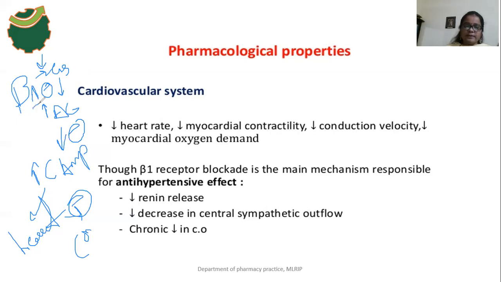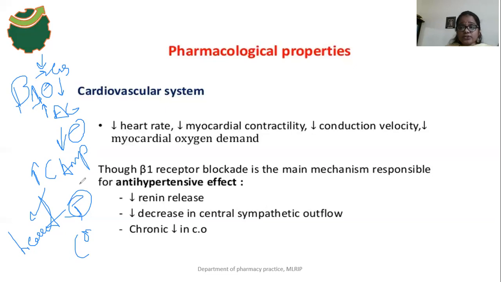So then what will happen? Mainly the heart consists of beta 1 receptors. So our propranolol drug blocks the beta 1 receptor activity. Then there is no activation of adenyl cyclase enzyme, and there is no formation of cyclic AMP.